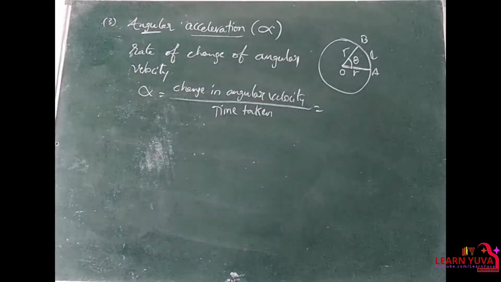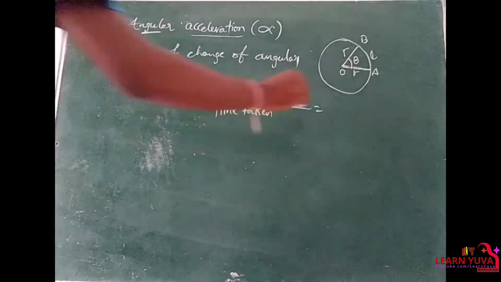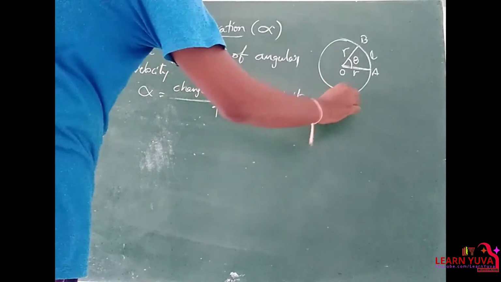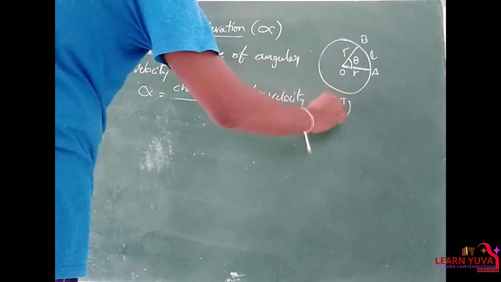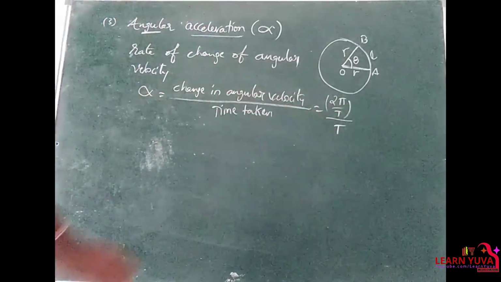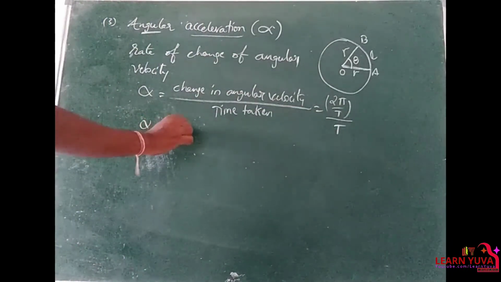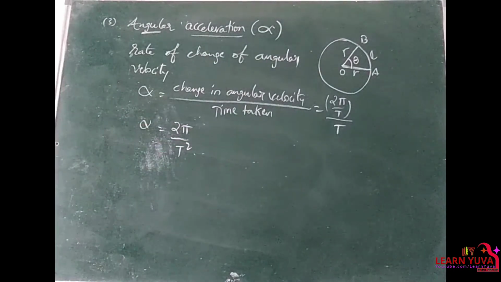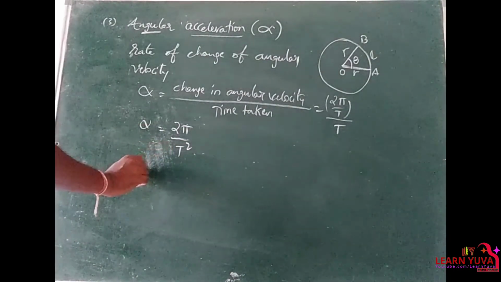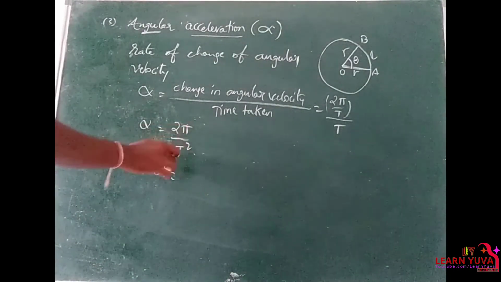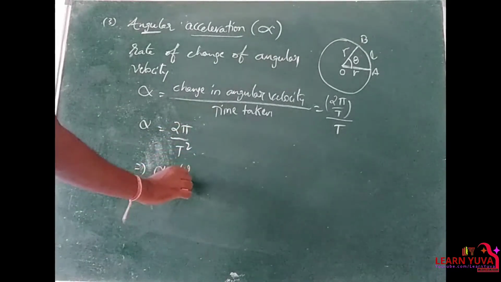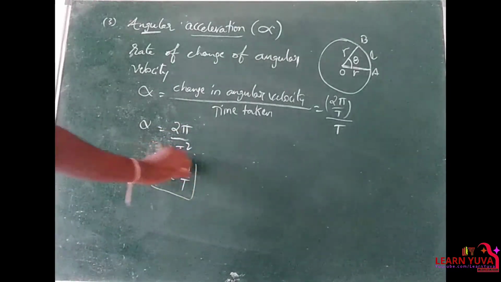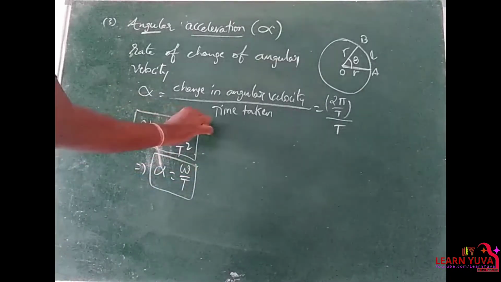Change in angular velocity is given by 2 pi by t, by time taken t. So alpha is equal to 2 pi by t square, or this can be written as omega by t. In both ways you can write this.